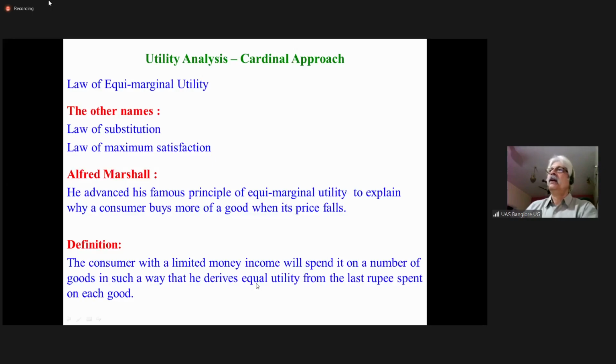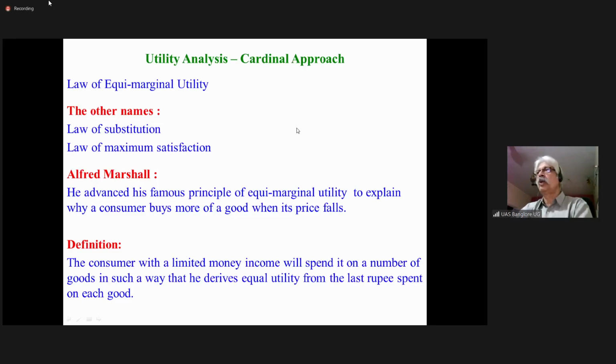Suppose you are purchasing one commodity, say coffee, and the satisfaction you get is 50 utils. And the price you have to pay for a cup of coffee is 5 rupees.